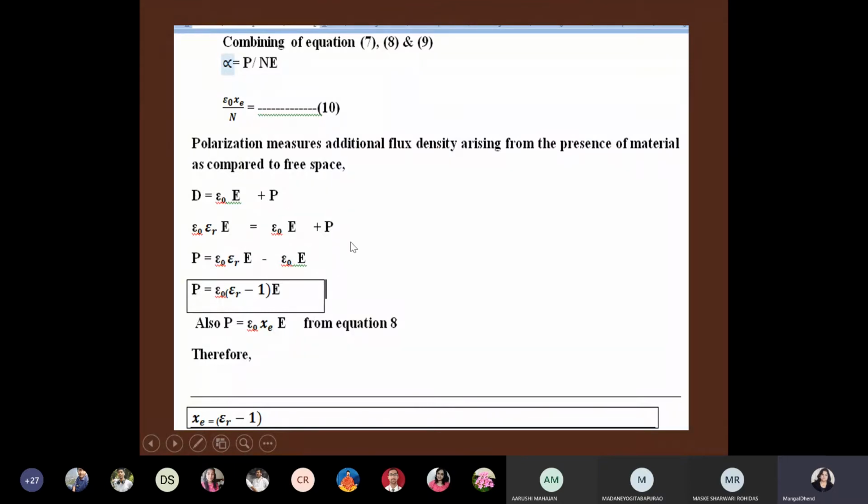So if you consider this equation, P will be equal to epsilon 0 into E common. You can just take epsilon 0 E common, and then in bracket it will be epsilon R minus 1.